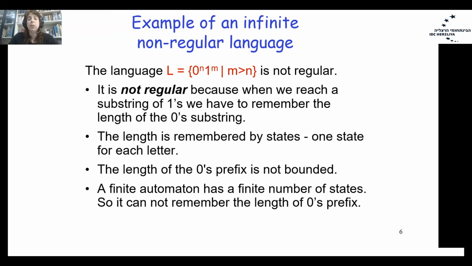Since the length of the zeros prefix is not bounded, I can't count it, and I can't compare it with the number of ones that we have later. Therefore, a finite automaton can't accept this language, and that is why this language is non-regular. But it's only an idea. I will have to prove this.